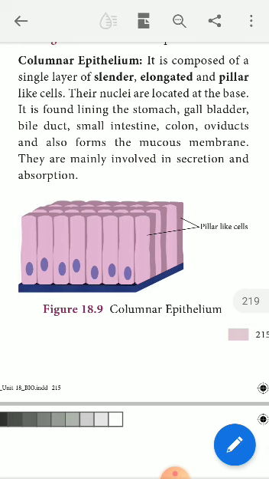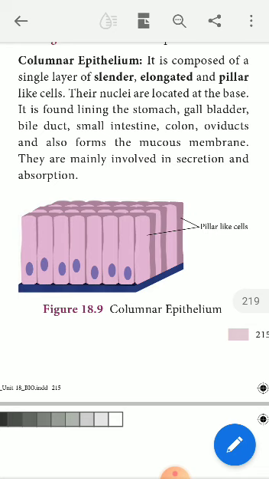Right. Next, the colon and oviducts. Oviducts are found in the lower organisms. The fallopian duct is found in the human female. Through this duct, the ovum is rolled into the broad area of the duct called the isthmic region, where the ovum stays for some days. That is 2 days, 48 hours, it will be in alive condition. Right. So we can study that in detail when we discuss the human female reproductive system.